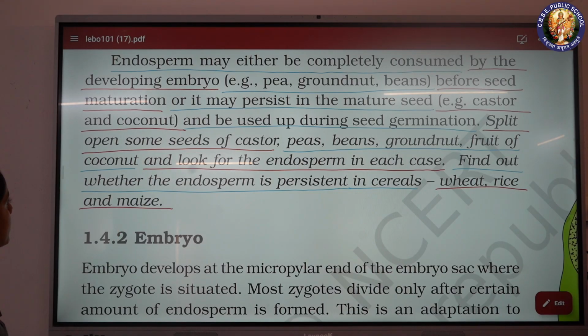Split open some seeds of castor, beans, peas, groundnut, fruit of coconut, and look for the endosperm in each case. Find out whether the endosperm is persistent in cereals: wheat, rice and maize.